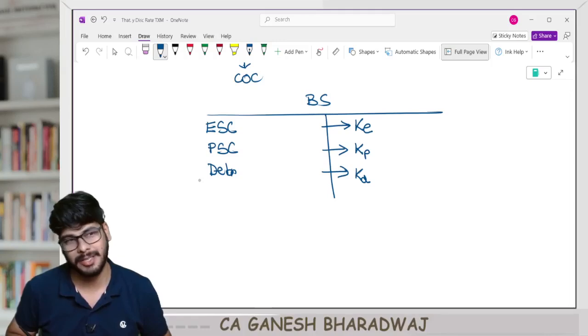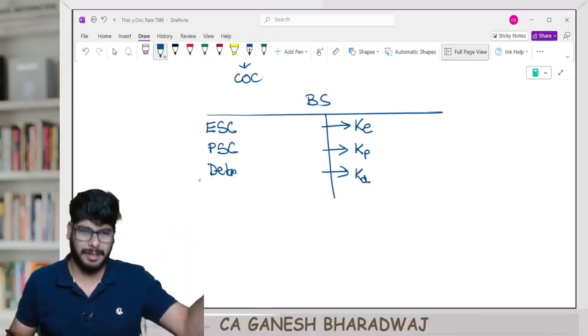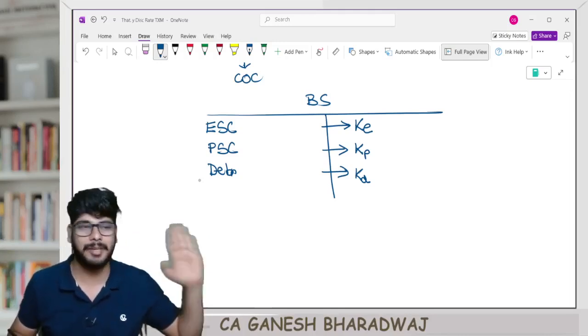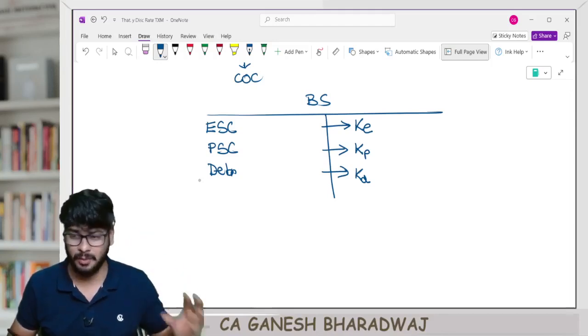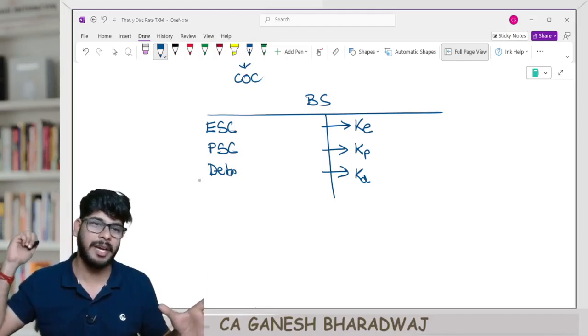Are you able to understand this? Now see how we have transitioned from our core mathematics, that is the time value of money chapter, to our financial management using the TVM technique. Clear with this, guys? This is the reason why I said that chapter is like oxygen. Without that, you can't even enter into the entire subject.